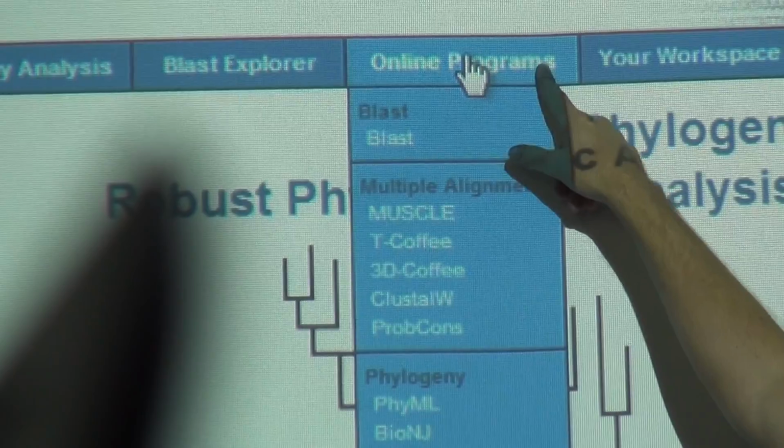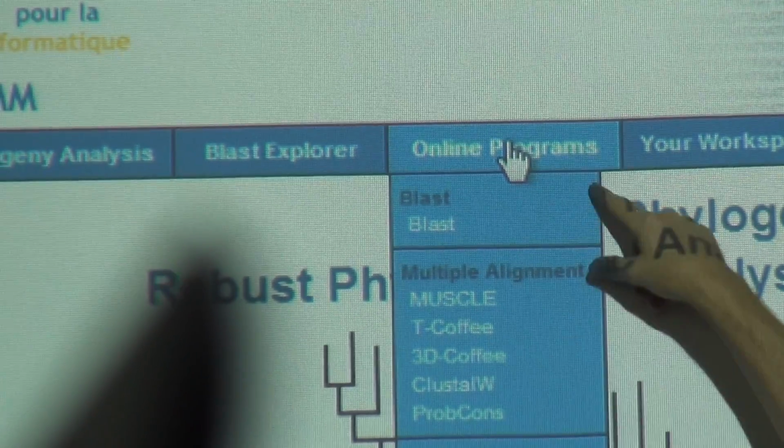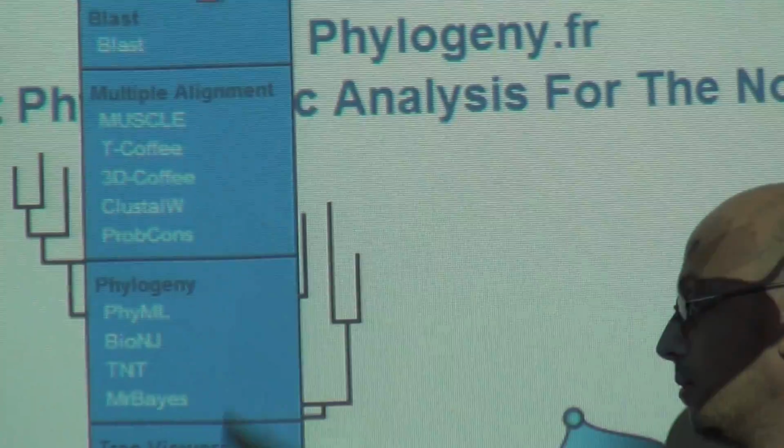If you look at online programs, we have several different types of programs.